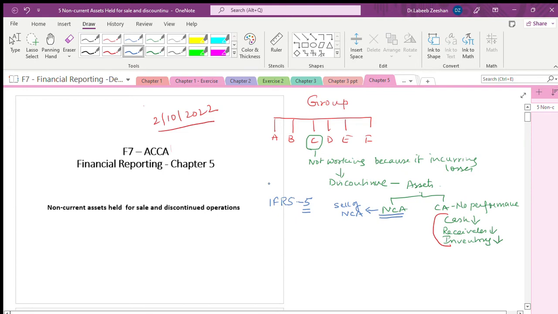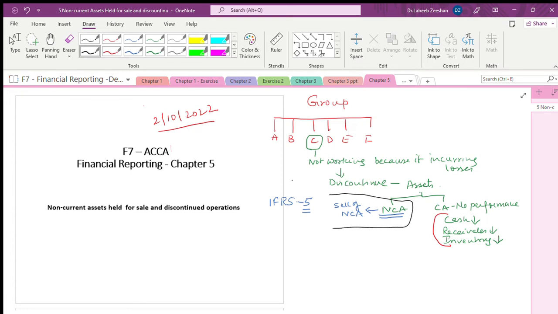You report that this business is not working, and we are going to give a treatment for the non-current assets. What you do after that, paying off your liabilities to your equity shareholders, is a different case. We are not concerned about that. We are concerned only till the stage of the non-current assets. That's all. How we have to make a treatment with respect to non-current assets as per IFRS 5, that is, disposing of it.